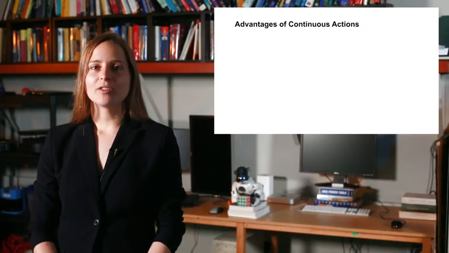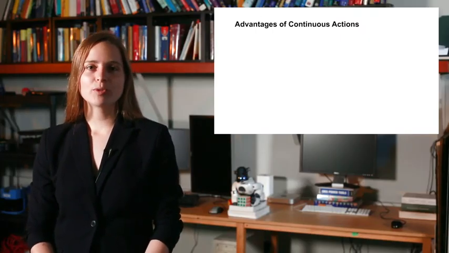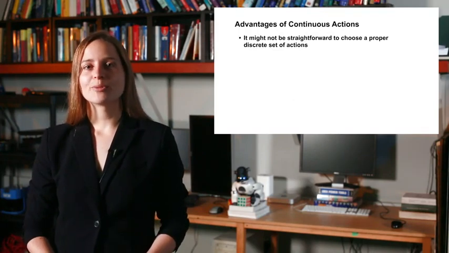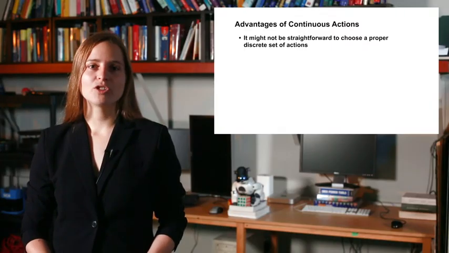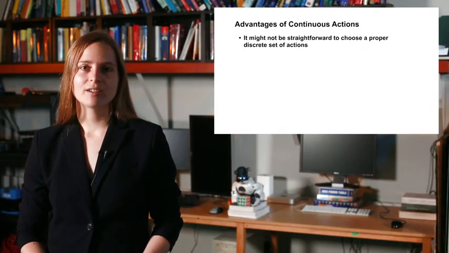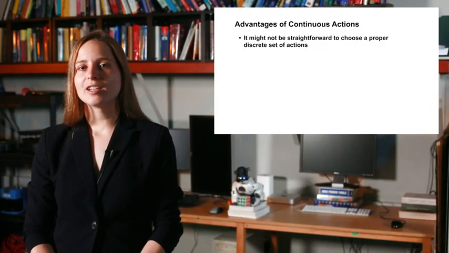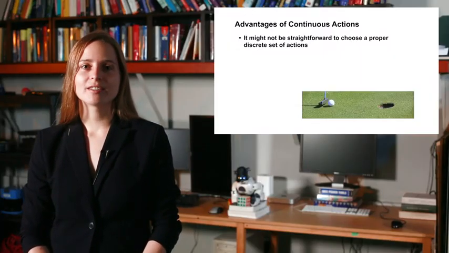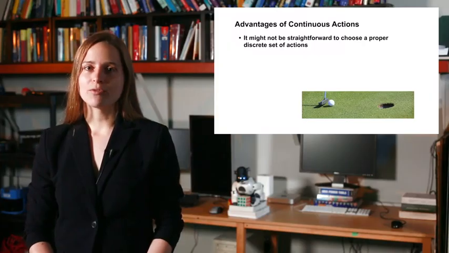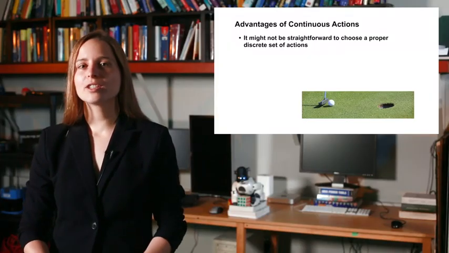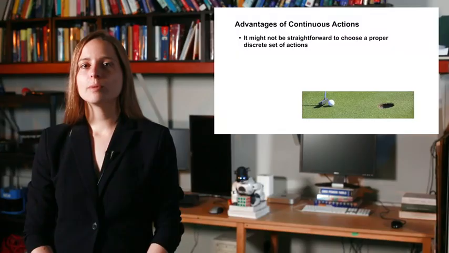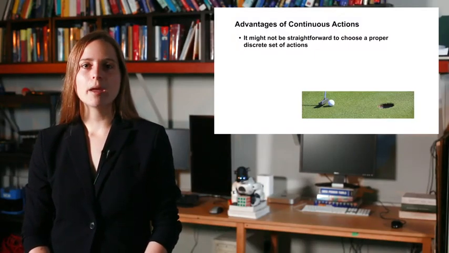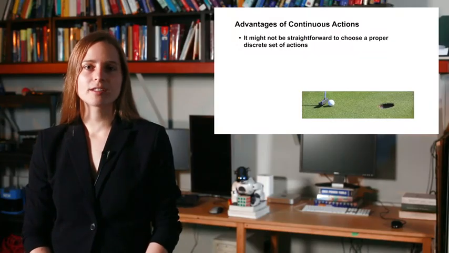But why did we do all this, given that the discrete action set we used previously seemed to work fine on this problem? The most obvious reason is it might not be straightforward to choose a discrete set of actions. For example, imagine a robot trained to play golf. Putting accurately requires quite a bit of precision. We could try to pick a discrete set of forces to apply to the club and hope it's good enough, but inevitably there will be situations where it isn't. Depending on the distance and terrain, we may need to use the full range of forces.